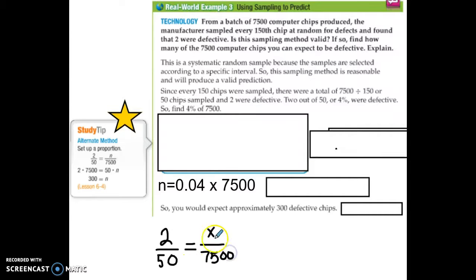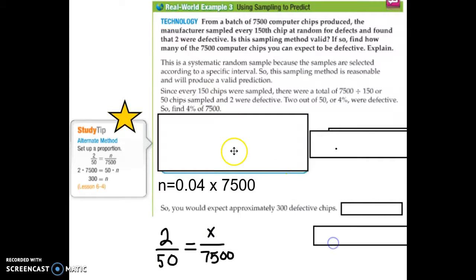Well, again, I'm going to cross multiply and divide. They have this other problem they can solve, but I prefer this one. Cross multiply these 2, and you're going to divide by 50. You would get an answer of 300 defective chips. So if 2 out of 50 were defective, you would expect 300 out of 7,500 to be. So we take a smaller sample and we can make it apply to a bigger number without actually having to test 7,500 of them. Saves a lot of time.